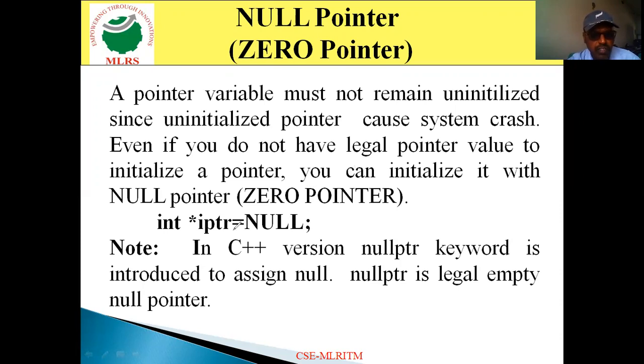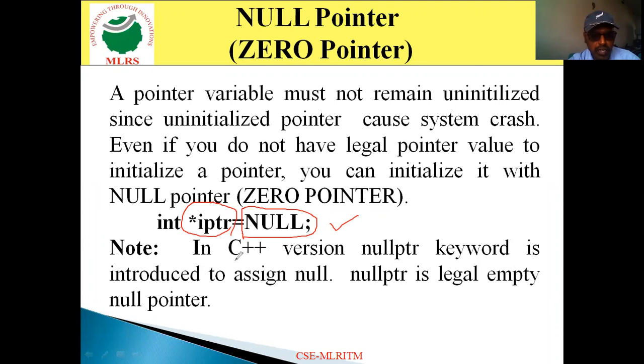Even if you do not initialize the address of any variable, you can simply initialize the value null to the pointer variable. When you initialize null to a pointer variable, you can call that particular pointer a null pointer or zero pointer.